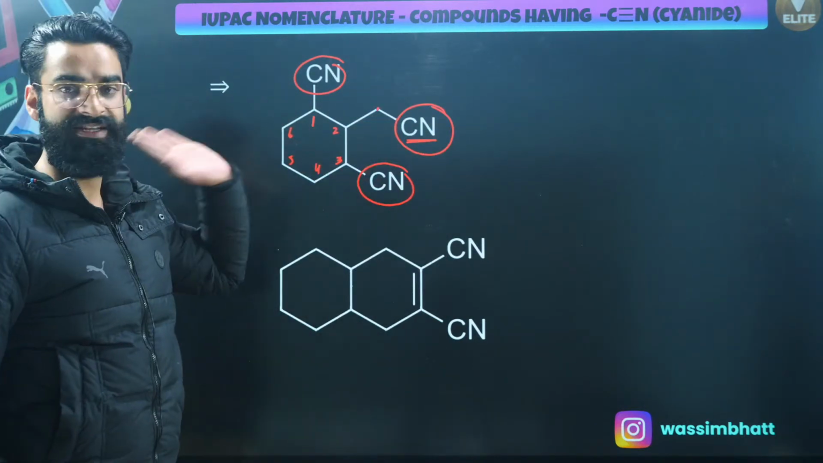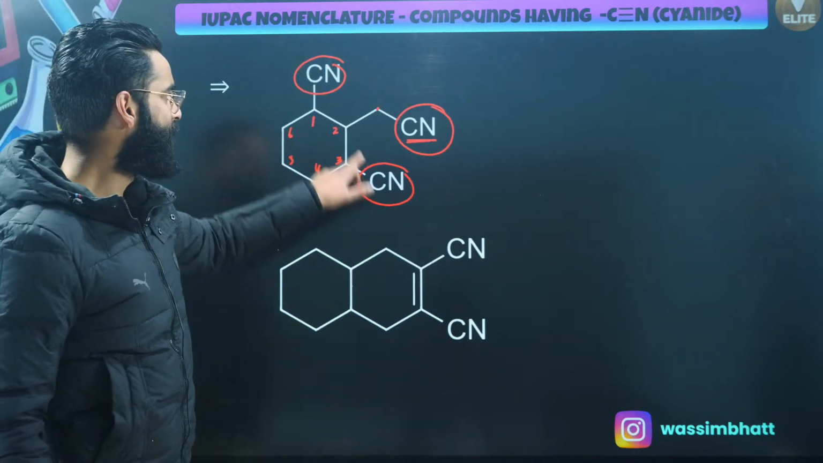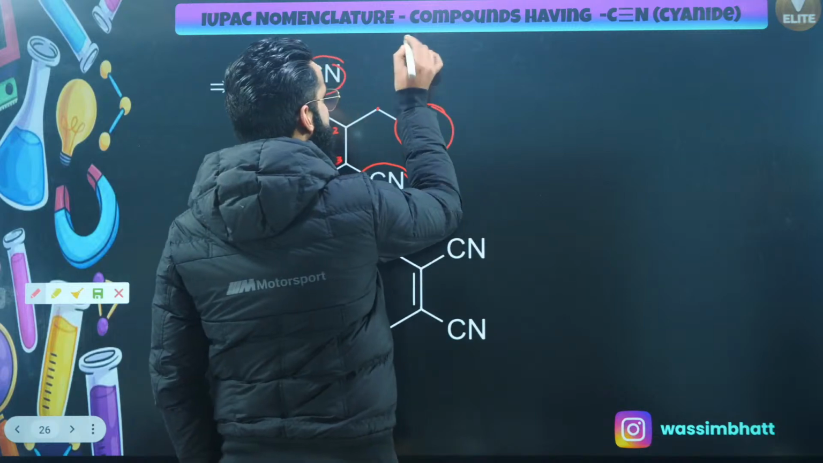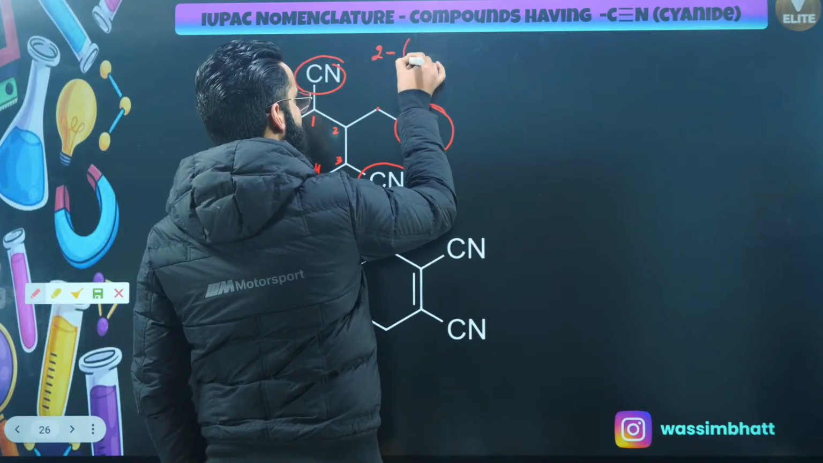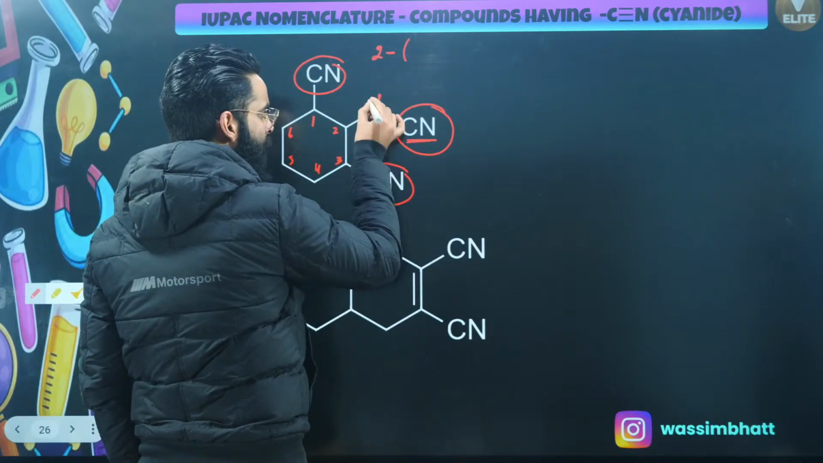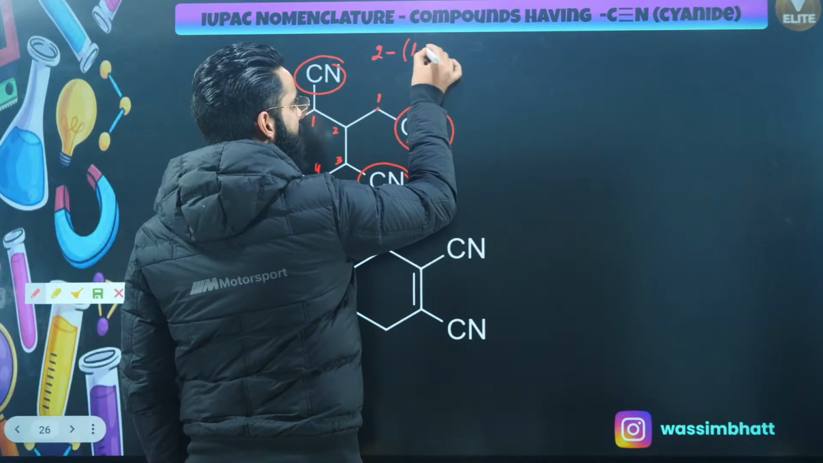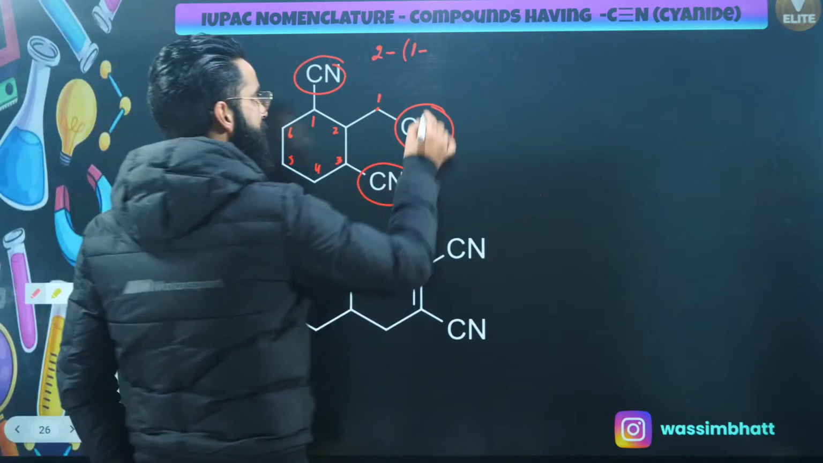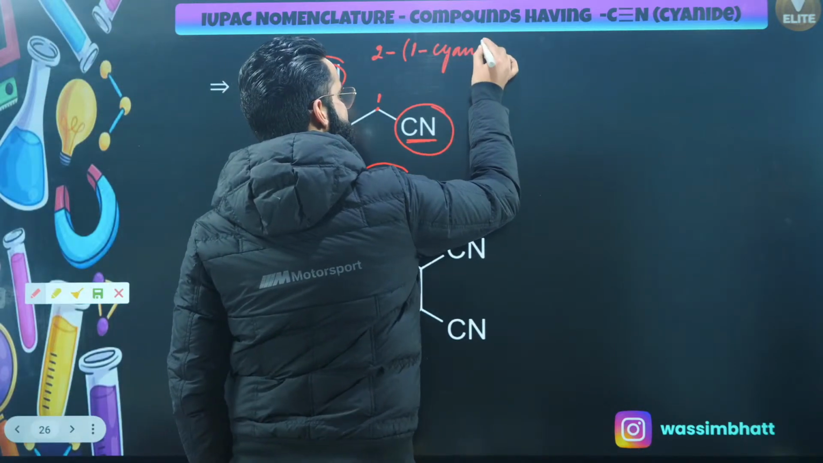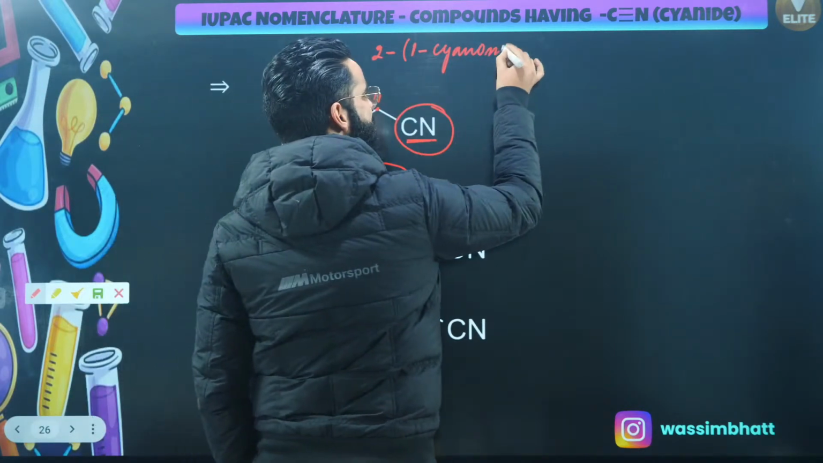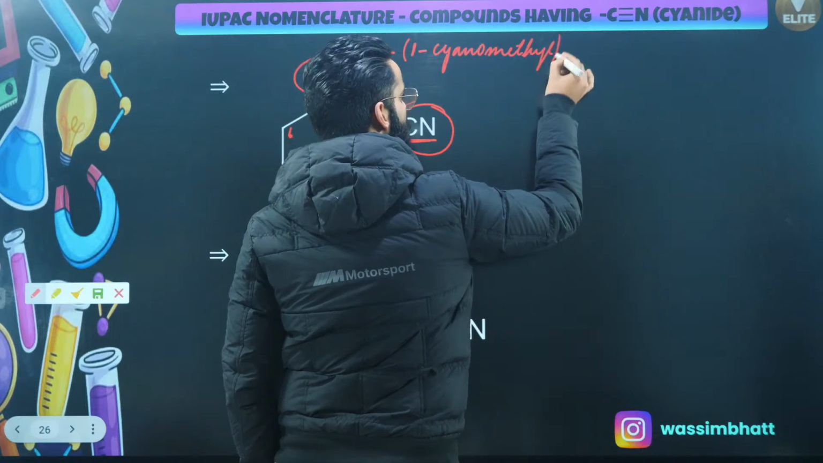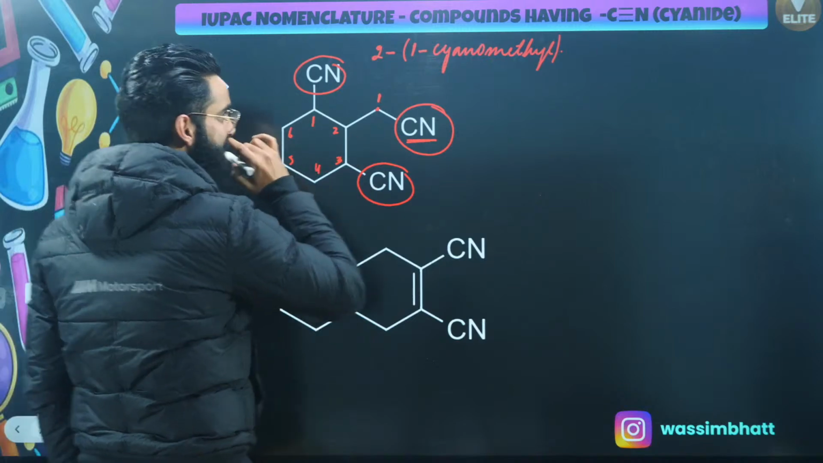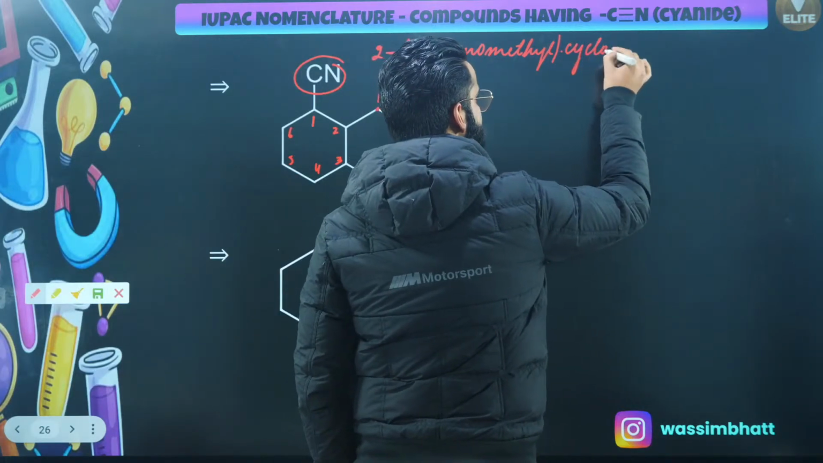I will be taking this cyanide as a prefix, and these two will be taken as suffix. So at carbon number 2, see what is going to be the name. Let me call this carbon number 1 in this side chain. As a prefix, what do we call this? Cyano, right? One carbon over here, cyanomethyl. Then we have 6 carbon atoms in this particular chain. It's going to be cyclohexane.